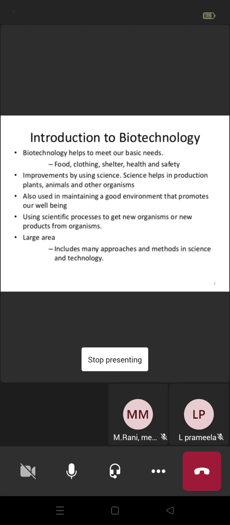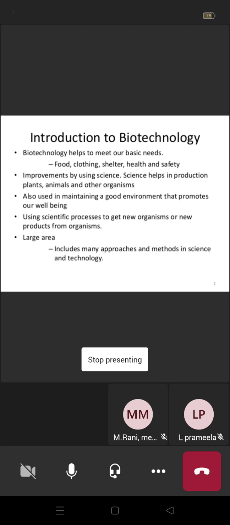Biotechnology means improvements by using sciences, and science helps in producing plants, animals and other organisms. Improvements by using science means plant production, animal production and other organisms' production. So this is the improvement of those organisms using science, and it is also used in maintaining a good environment that promotes our well-being.